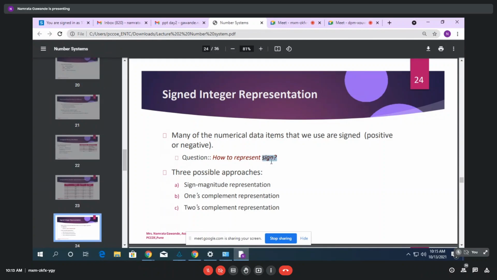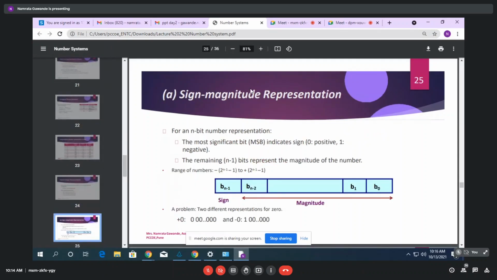For that, there are 3 approaches: sign magnitude, 1's complement, and 2's complement. Signed integer representation can be done in these 3 ways. What is sign magnitude? We'll see that first, because for an unsigned number, a sign is not required, only magnitude is there. But for a signed number, both sign and magnitude are there. So just go through this sign magnitude representation.